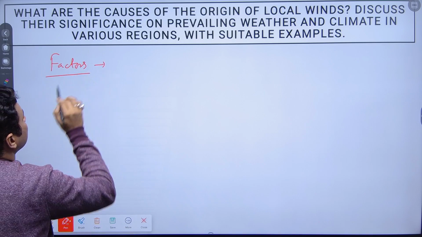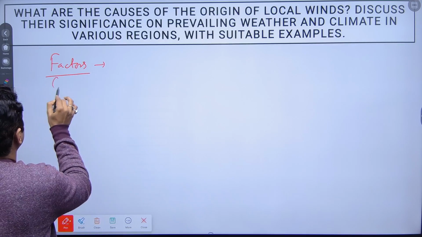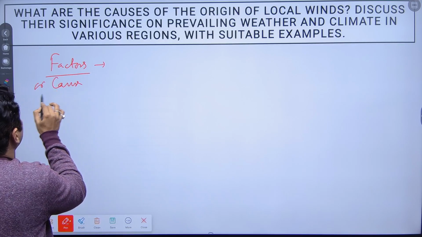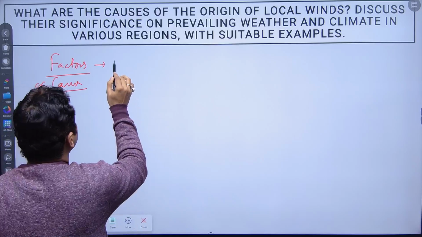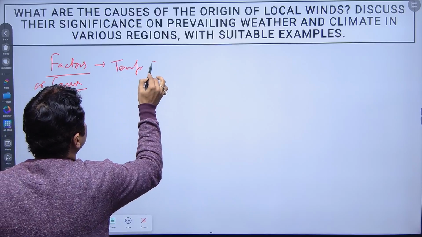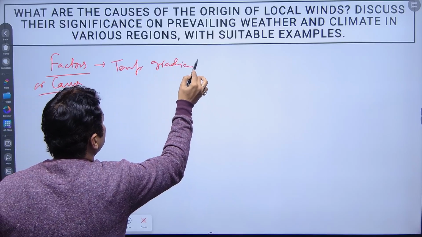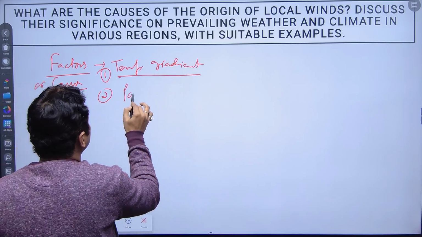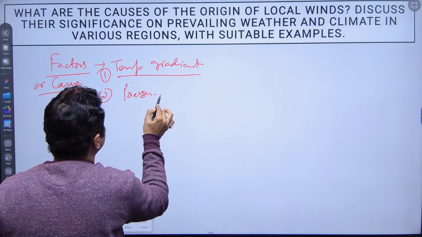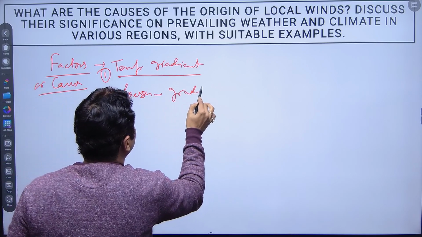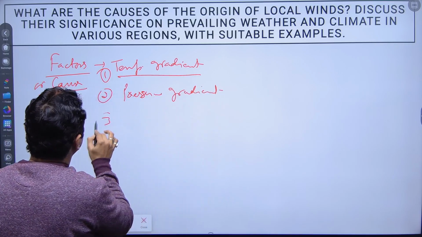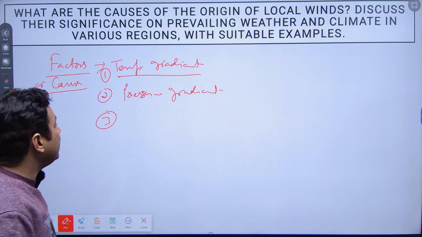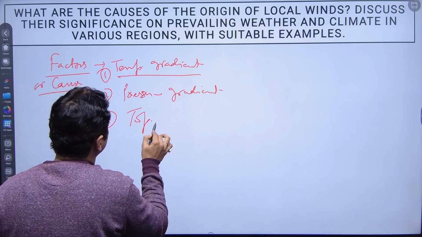So first factor, first cause, was the temperature gradient. Second cause will be pressure gradient. Third cause will be the topography.